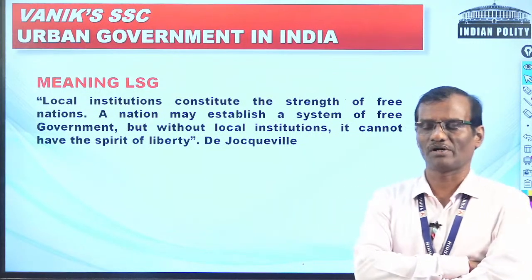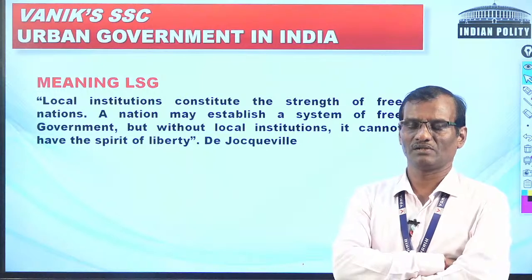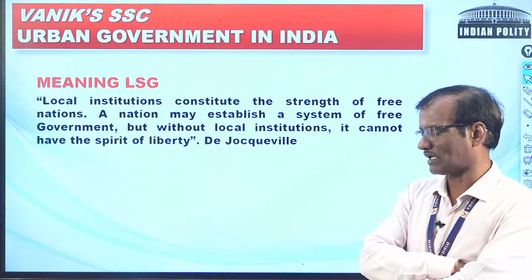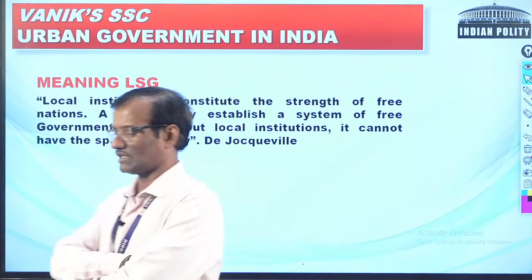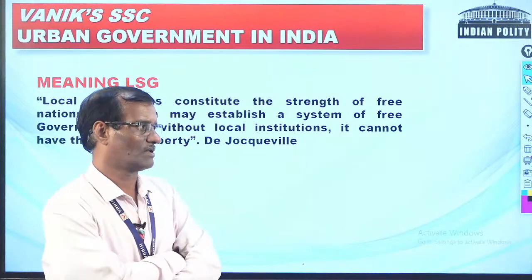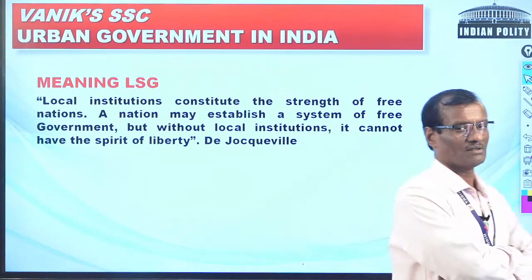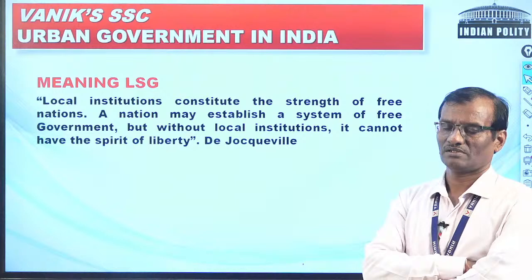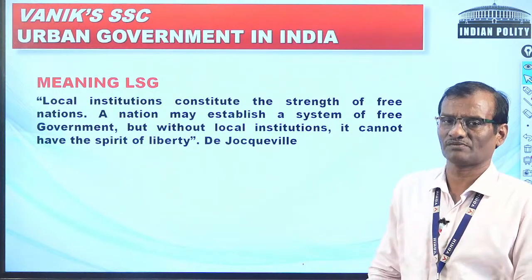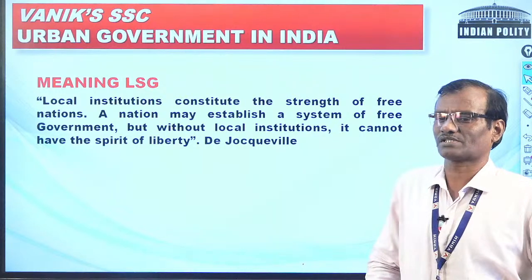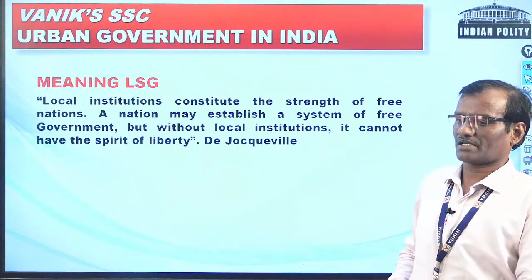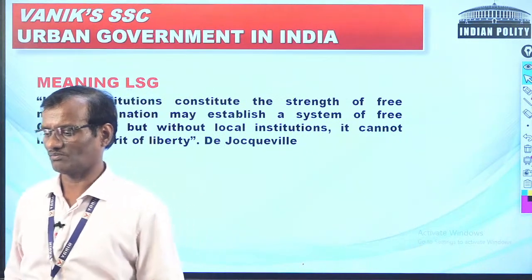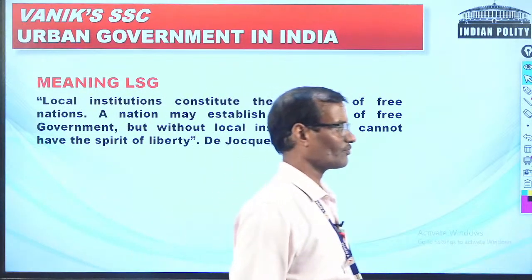You can highlight these points and you can add various points in this regard. So although the units have been there, although the Panchayat Raj system has evolved, they are yet to function as autonomous units of local self-government. There is a need for much devolution. Much work is there to make them empowered. Okay?